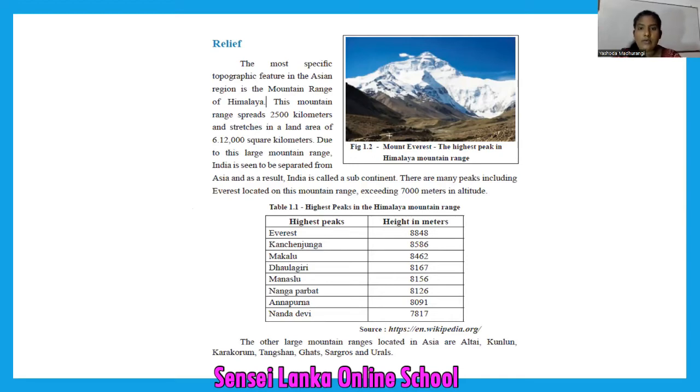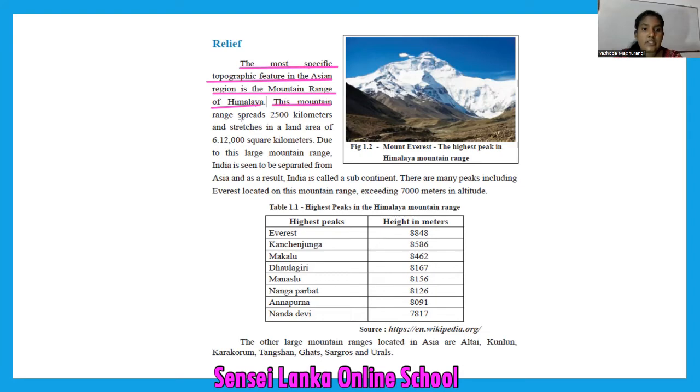Can you see Mount Everest? You can see a very beautiful ice cap, covered with snow. Now we are going to learn about the relief. The most specific topographic feature, that means relief feature, in the Asian region is the mountain range of Himalaya.